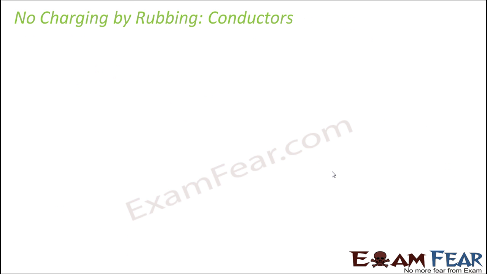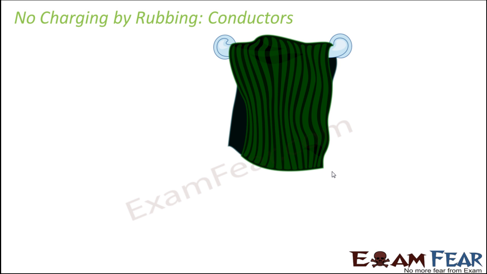Now you might ask, what about conductors? Why do we say that charging can happen by rubbing only in insulators and not in conductors? So let us try out another experiment. So now we replace the insulator with a conductor. So here we have a towel and you take a metal key.